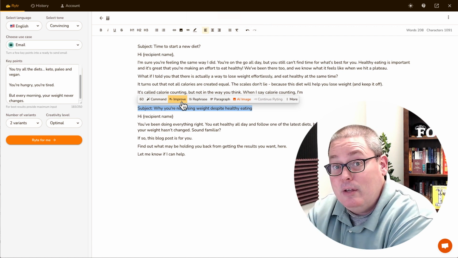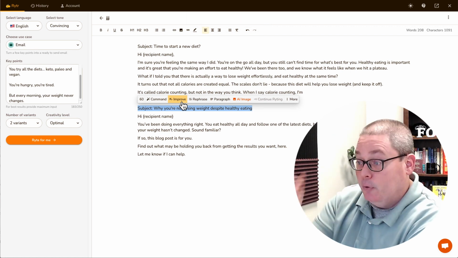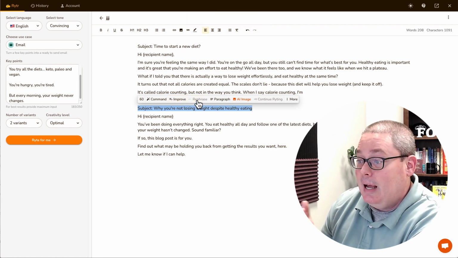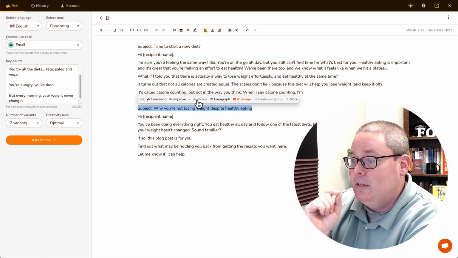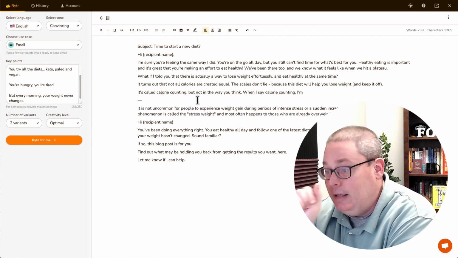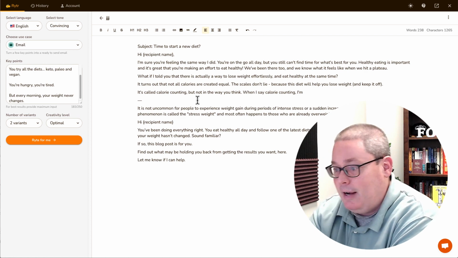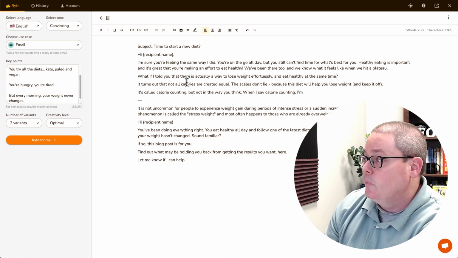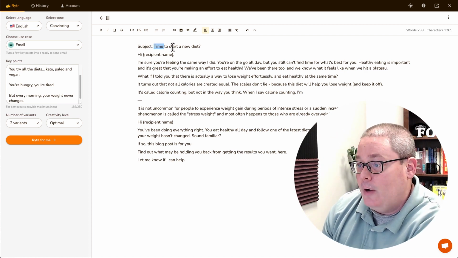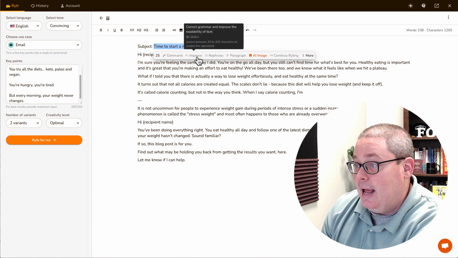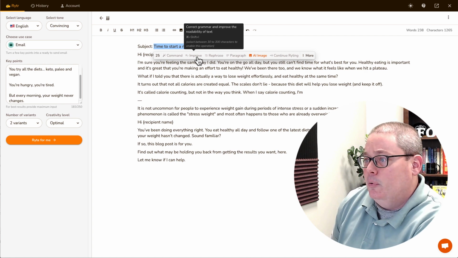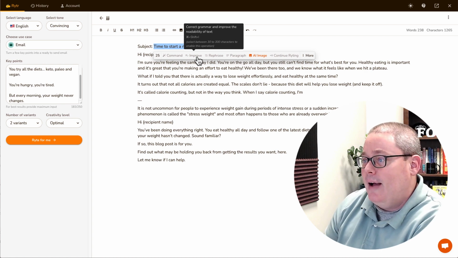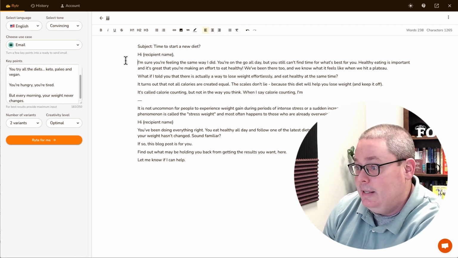So everything that you wanted to do, for example, improve or rephrase, sometimes it just can't do that. Now this may be because I have too much highlighted, but you can see here that it actually just disappeared on me. So at this point, we'll go ahead and try this again. Time to start a new diet. And you can see now the correct grammar and improve the readability of the text. I've highlighted that, but it's not actually doing anything.